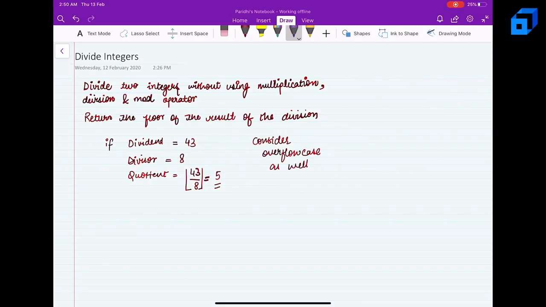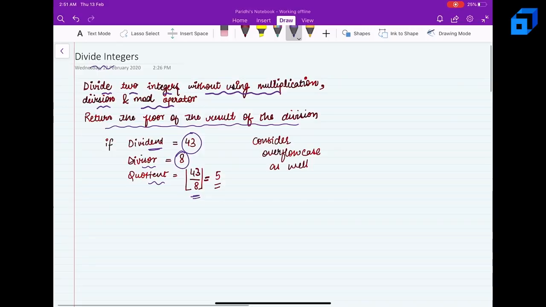Hi guys, in this video let's talk about the question Divide Integers. Basically you have to divide two integers without using the multiplication, division and mod operators. You have to return the floor of the result of the division. So let's say if dividend is equal to 43 and divisor is equal to 8, then the quotient is floor of dividend by divisor. So the quotient is 5.